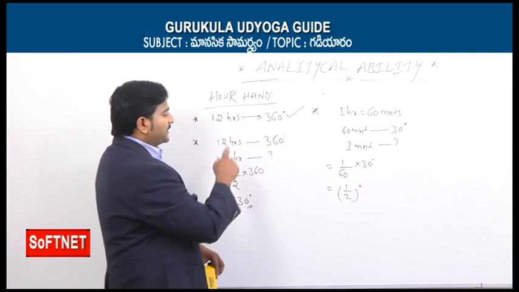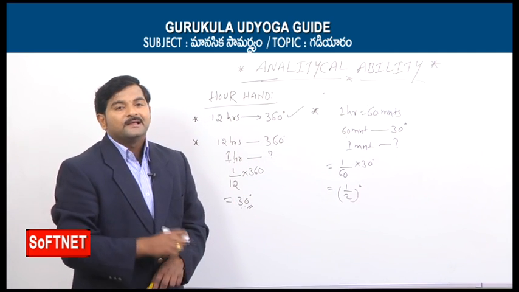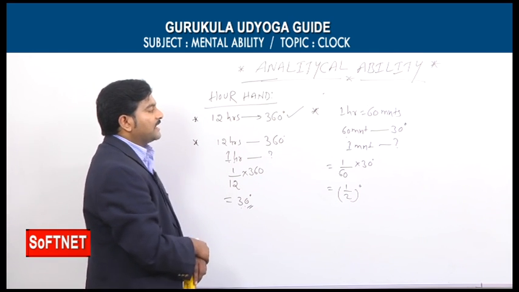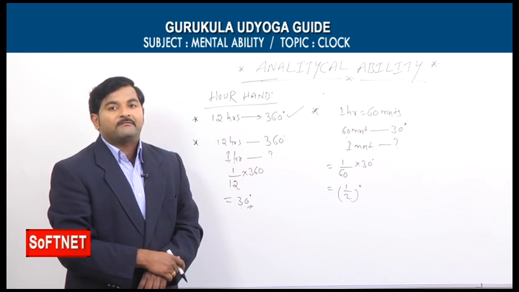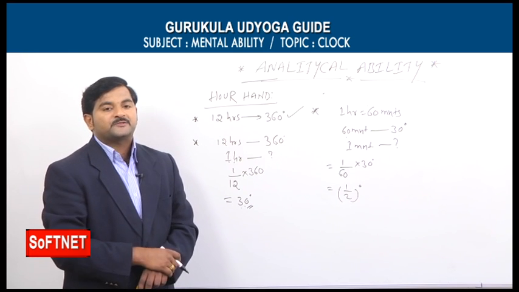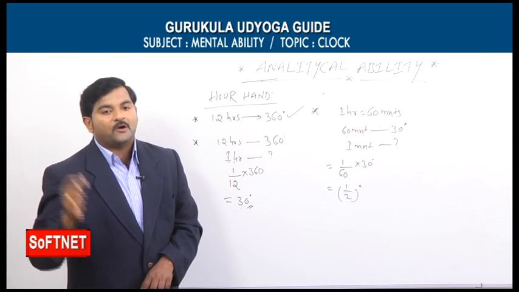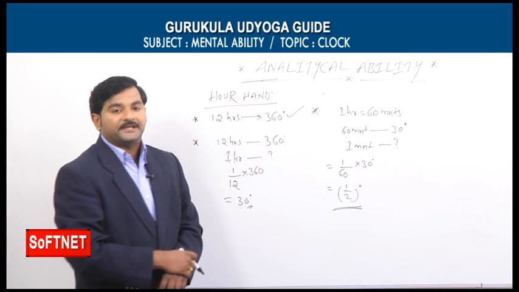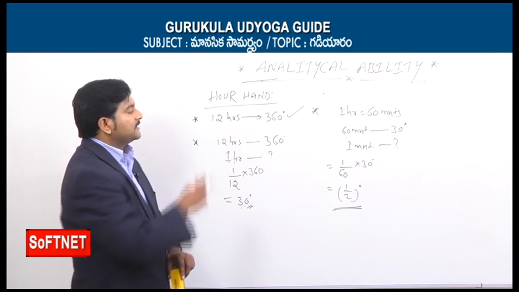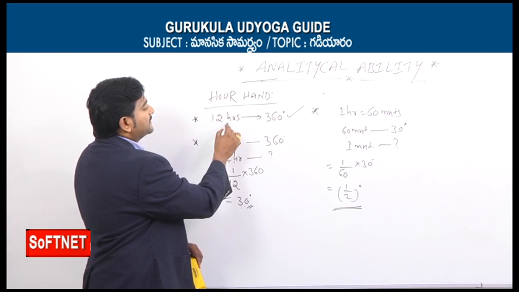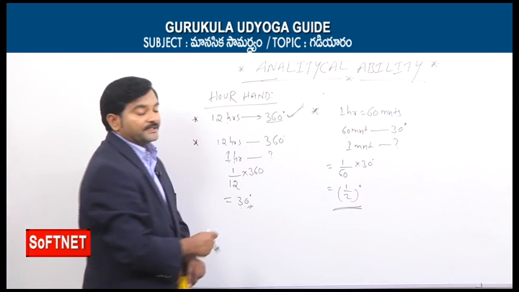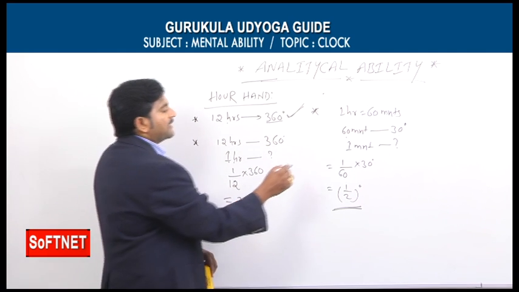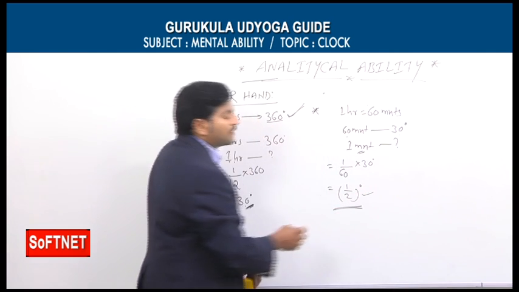Previously, on these 3 points, one bit came in the APPSC examination. The question was: in the span of 1 minute, how many degrees can the hour's hand make? Our answer is only half degree. So these are the 3 points. First, in the span of 12 hours, the hour's hand makes 360 degrees. In the span of 1 hour, it makes 30 degrees. In the span of 1 minute, it makes only half degree.